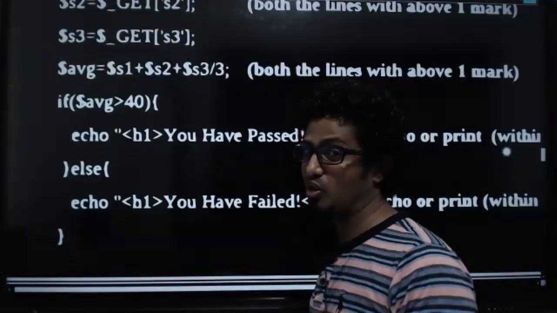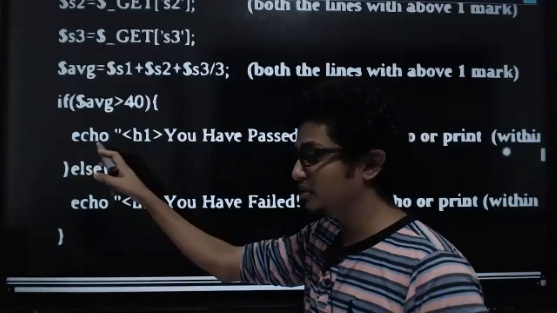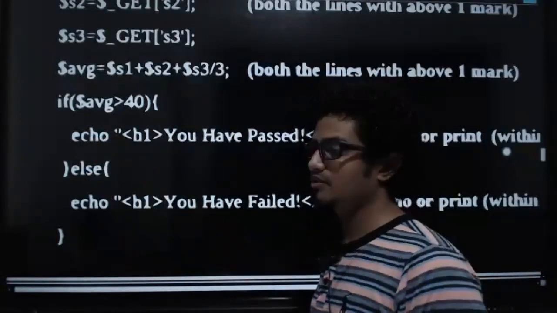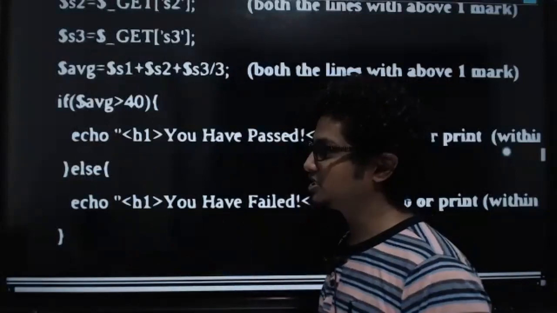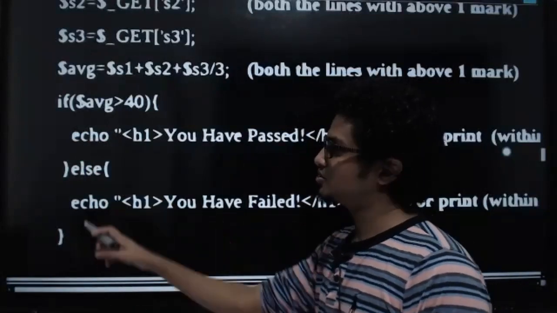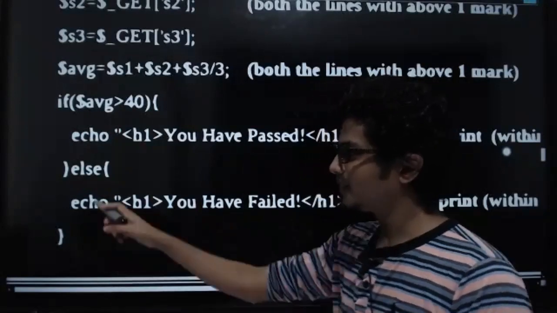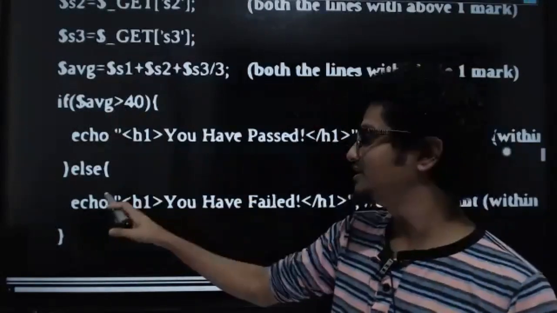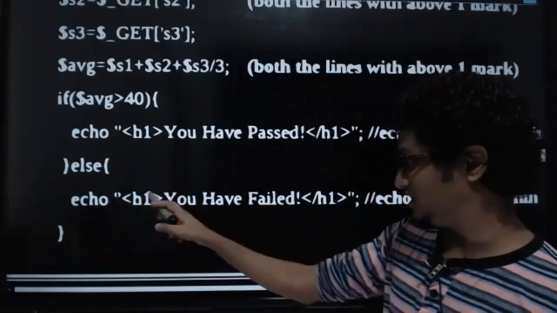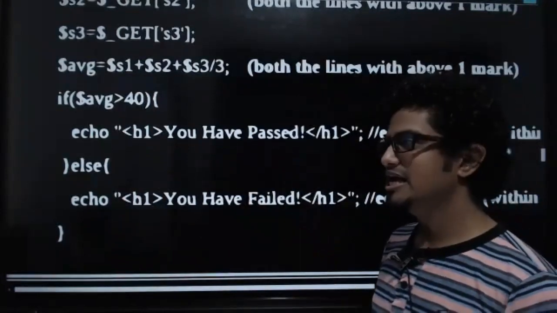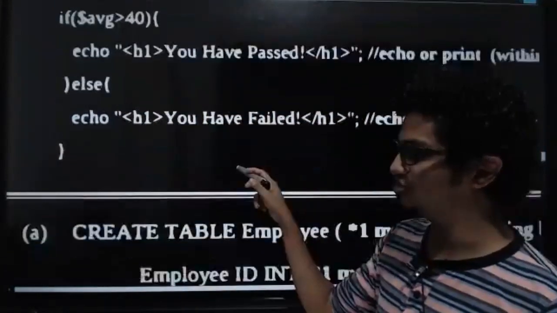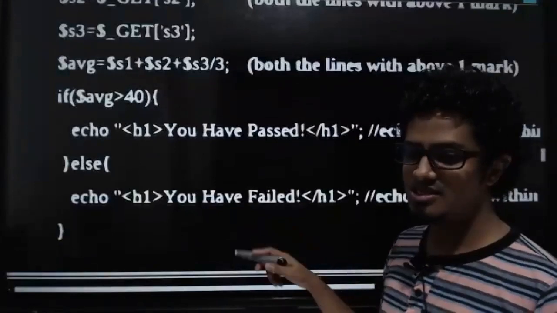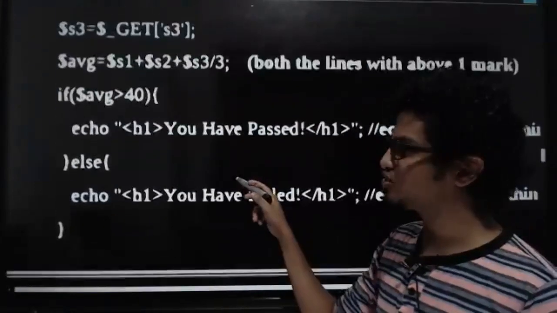So that's another important thing for you. You can also mention print here or else echo here. But the most commonly used one in PHP is echo, right? So I have stuck to echo here. And then else, if it is not, you have failed, you have to mention it within H1, kids. Is this crystal clear to all of you kids? Yes or no?